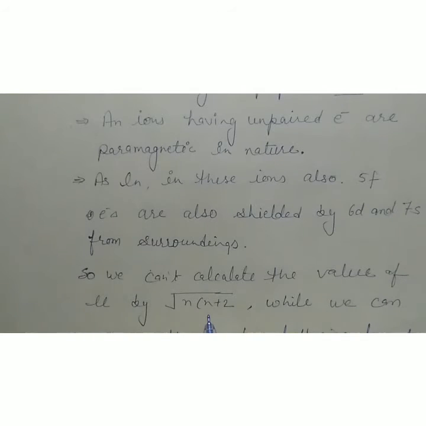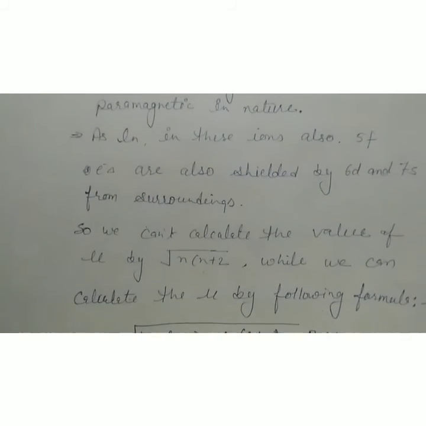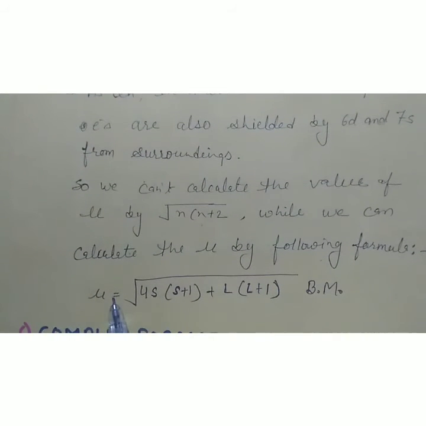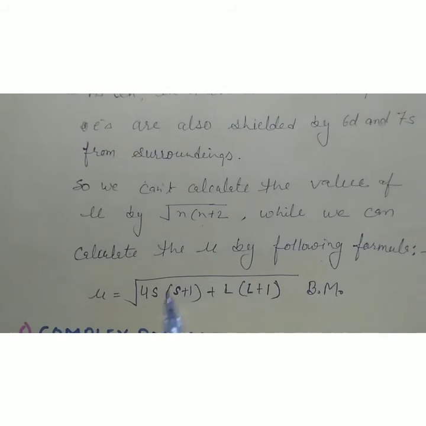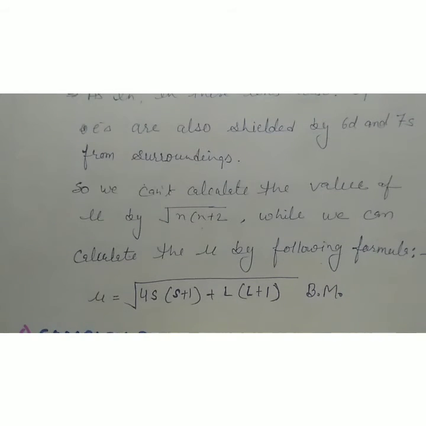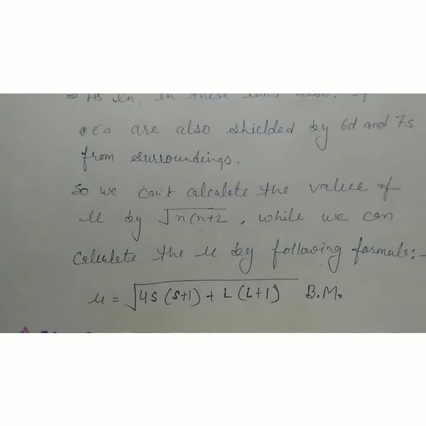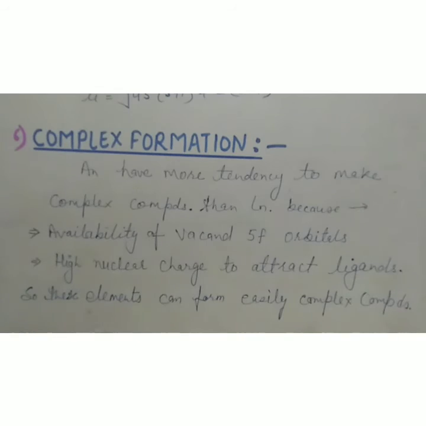Mu s is the magnetic moment due to spin, and mu l is the magnetic moment produced by orbital motion. So we can calculate just like lanthanides. Mu total will be equal to under root 4s into s plus 1 plus l into l plus 1 Bohr magneton. Okay, the ions with unpaired electrons are paramagnetic in nature, while those with zero unpaired electrons are diamagnetic in nature.